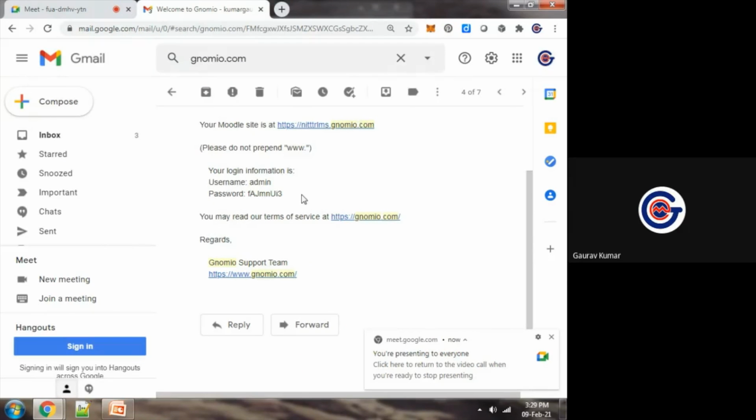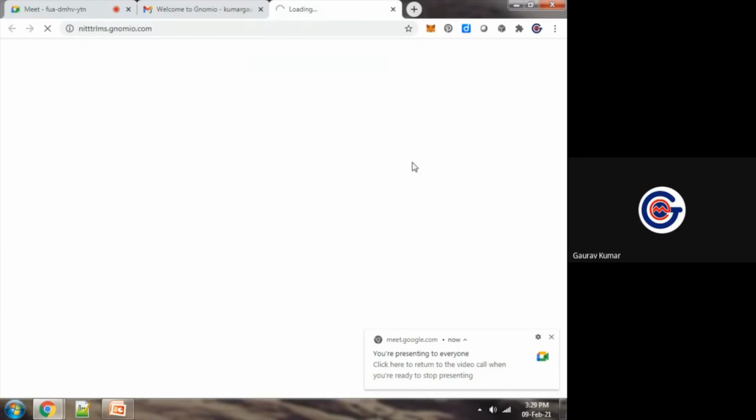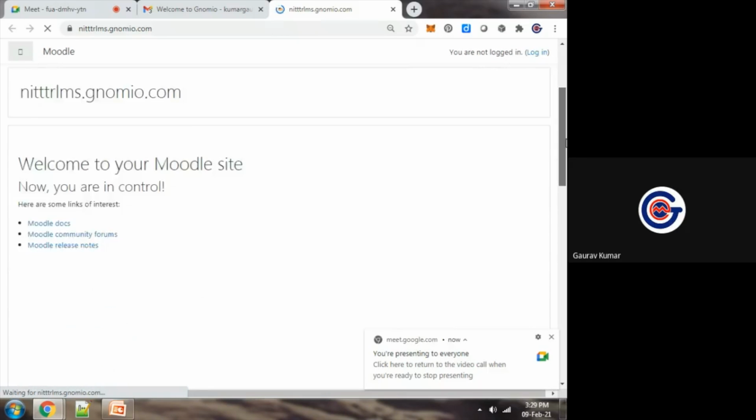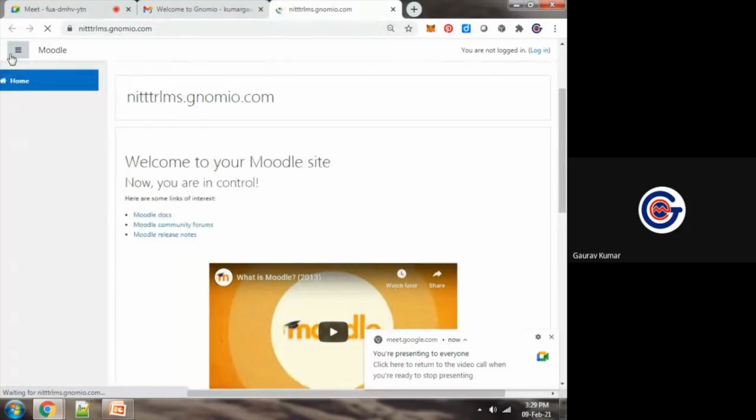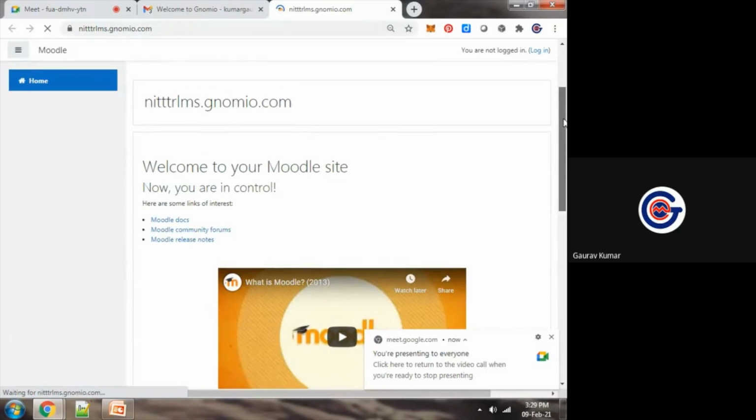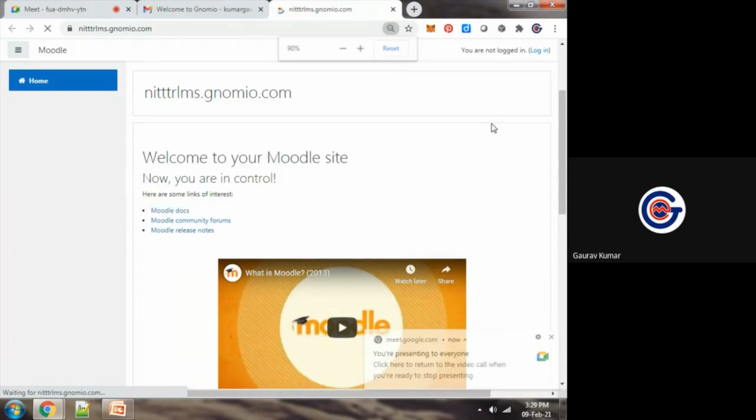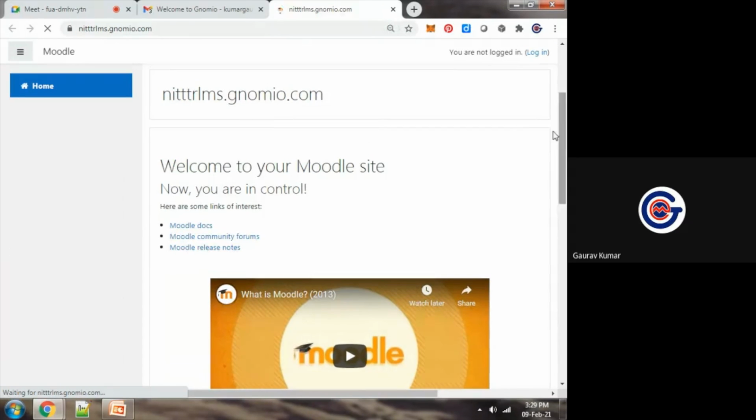Now we will log on to this platform. So I'm copying this password so that we can use it. Now I'm opening this in a new tab, NITTRLMS.gnomio.com. Now you can see that I am on the dashboard of this. So this is the link. This website has Moodle at its backend.